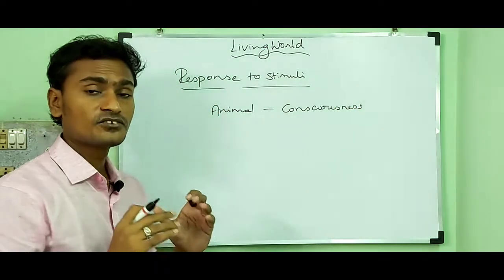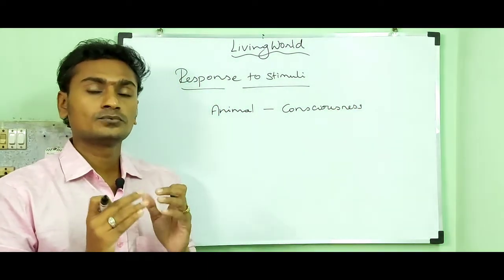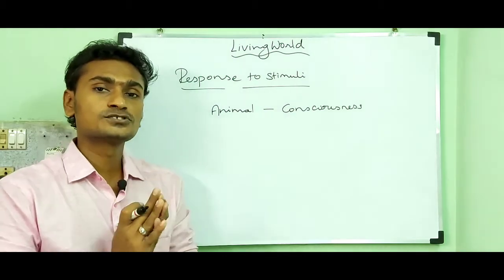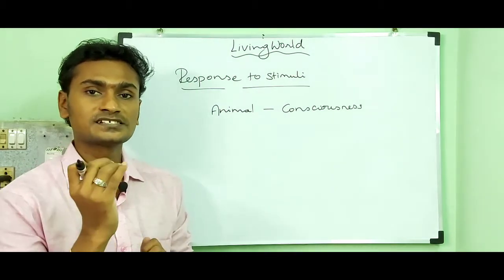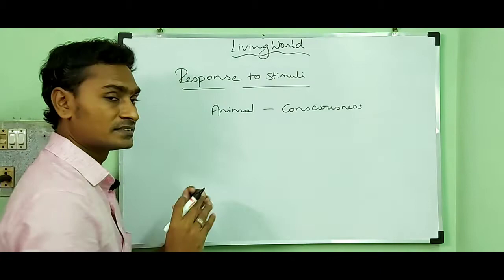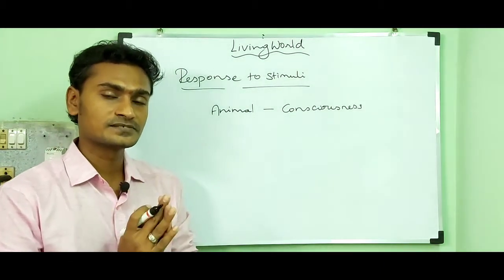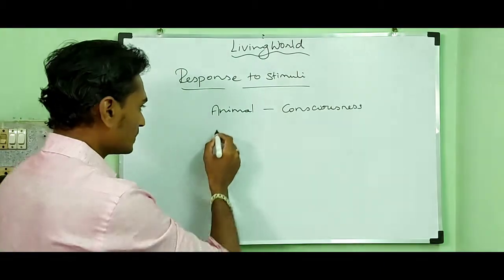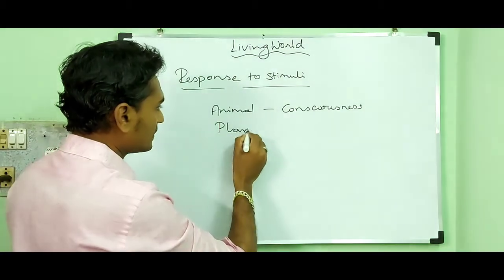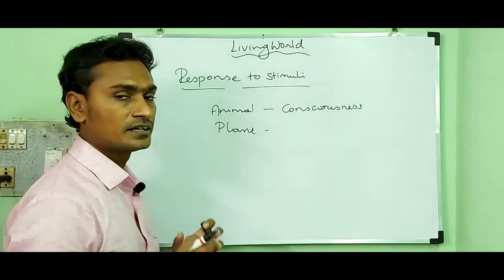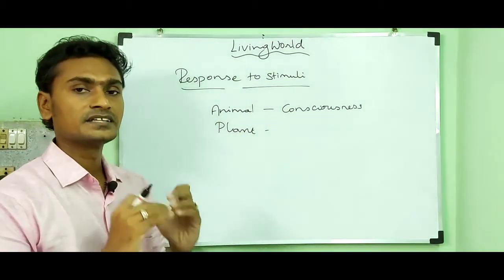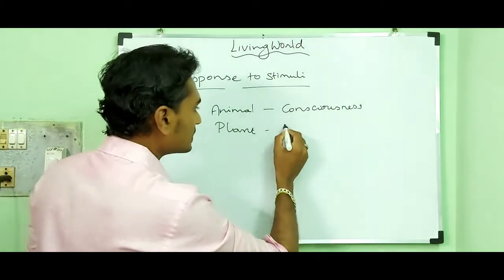While in the case of plants, they can also respond to the external stimuli, and that response is called irritability.